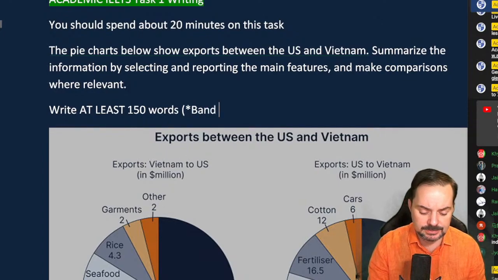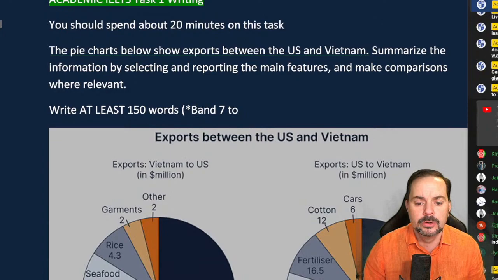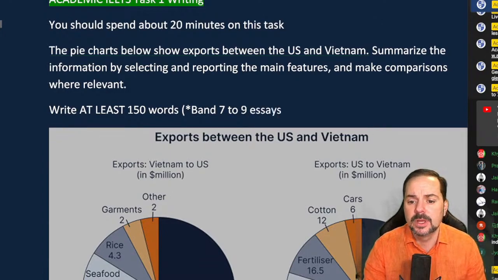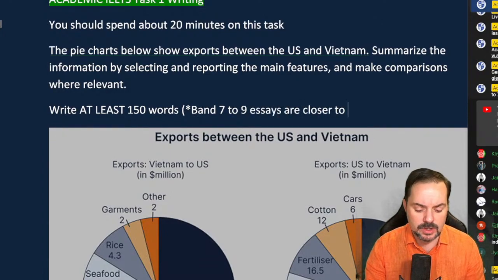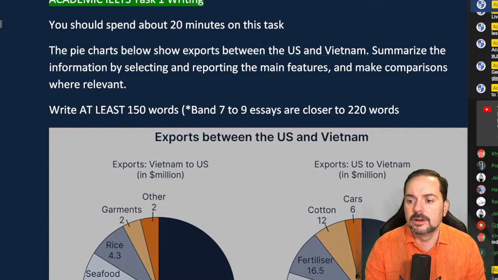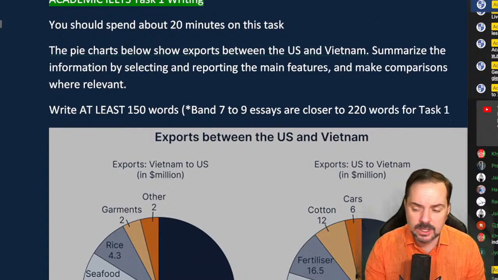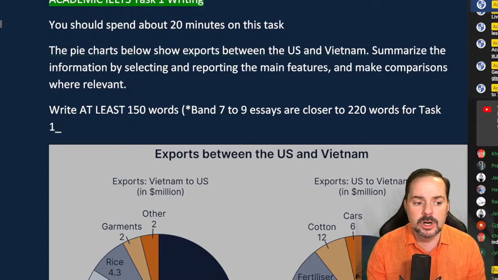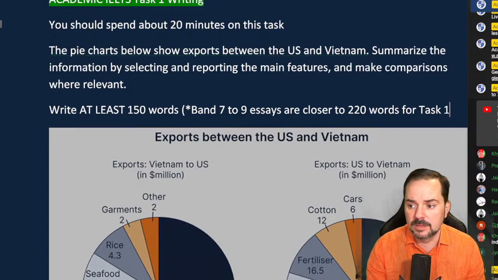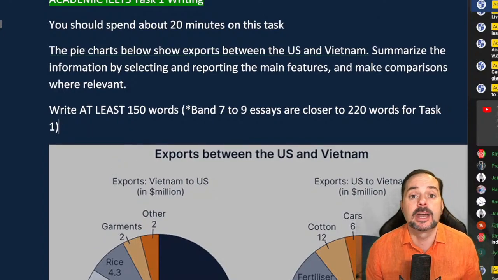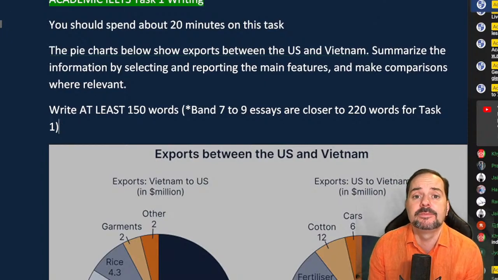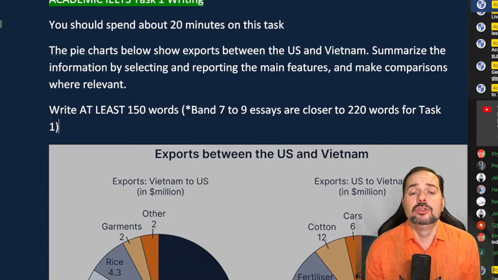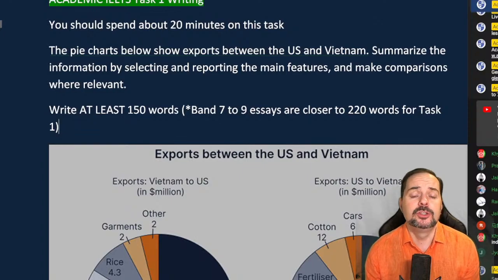Band 7 to 9 essays are closer to 220 words for task 1. Okay, so you don't lose any marks for going over the word limit. In fact, you'll get more marks if you give good detailed information. But you do lose marks for going under, and they do count it.